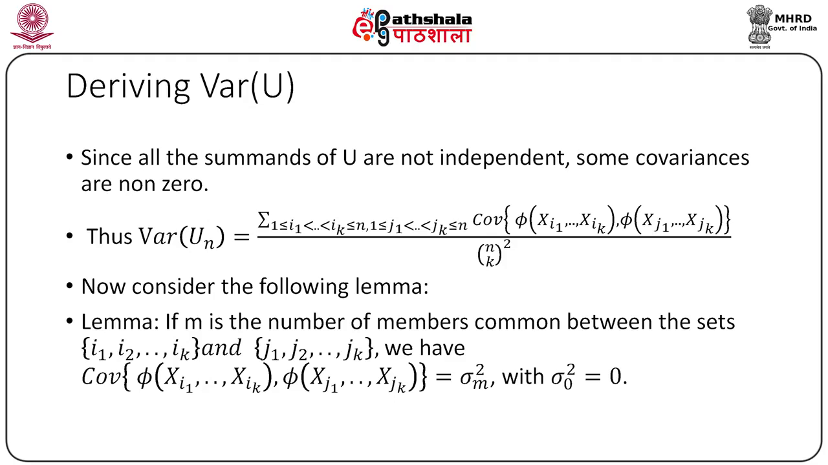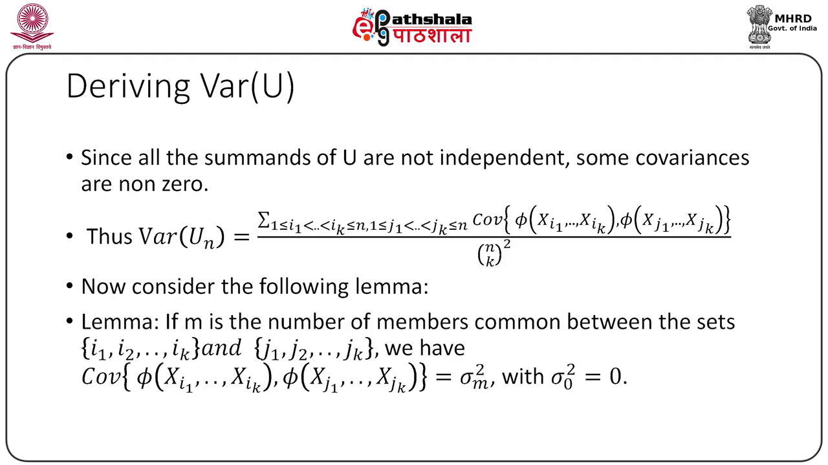Let us go back to the original result of finding the exact variance of a U statistic. In view of the above lemma, the contribution of each covariance is either sigma square m or 0. Thus, the result will be complete if we find the number of non-zero contributions. Now, for a specific m, 1 less than or equal to m less than or equal to k, the coefficient of sigma square m is the number of choices of the sets I1, I2, Ik and J1, J2, Jk having m elements in common.